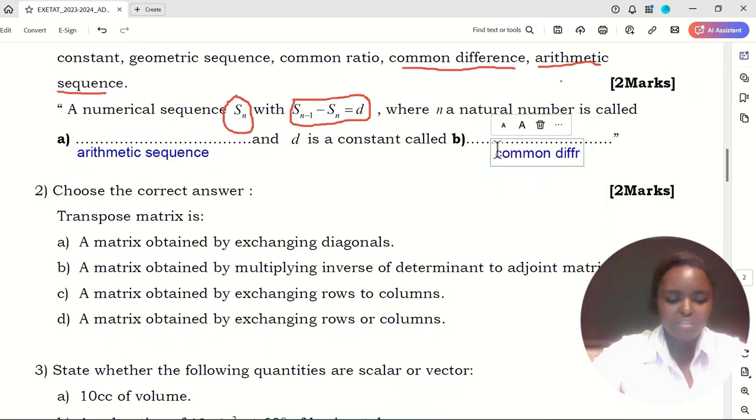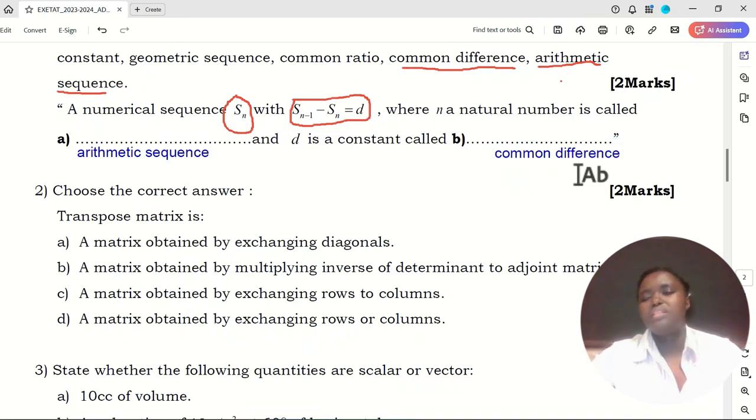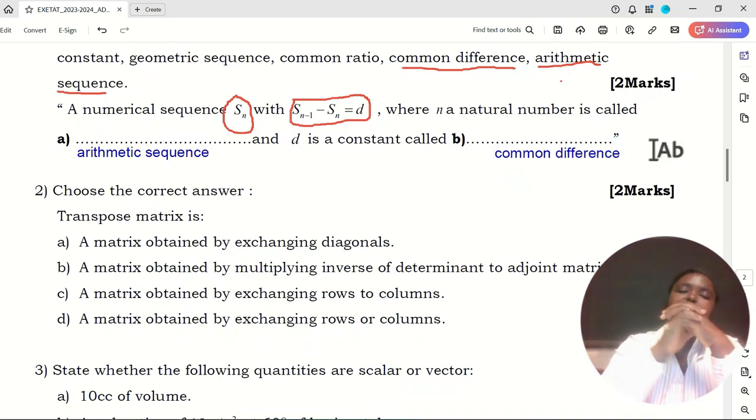Common difference. So this was the answer for the first question.